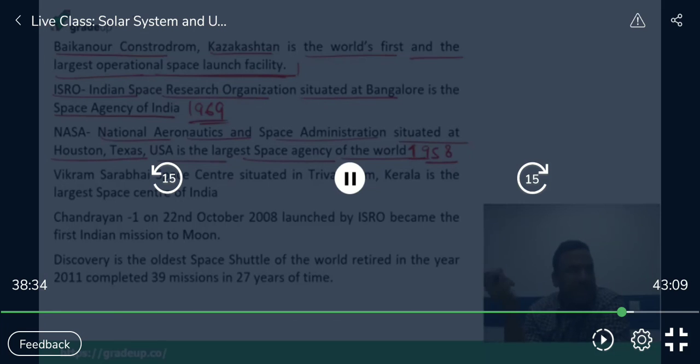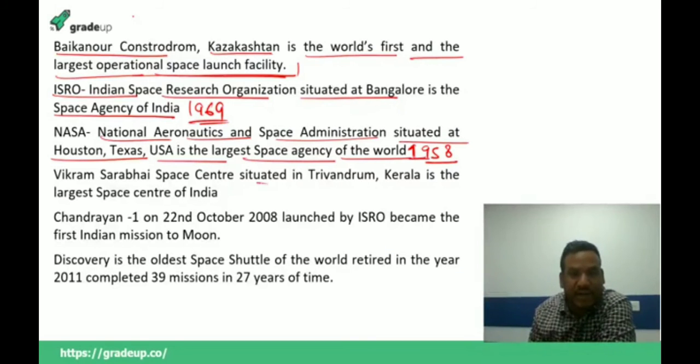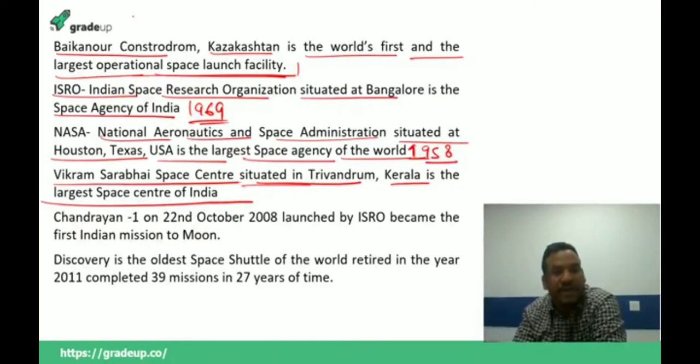Okay. Now it has been asked which is the biggest space center of India. So let me tell you that the Vikram Sarabhai Space Center, situated at Trivandrum, Kerala, is the largest space center of India. Vikram Sarabhai, everybody knows he is a very important person, and he is known as the father of the Indian space program.